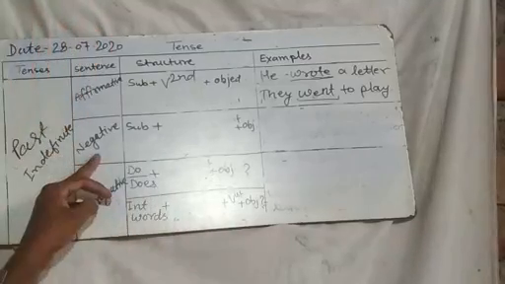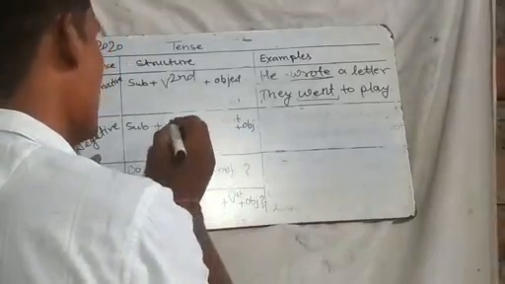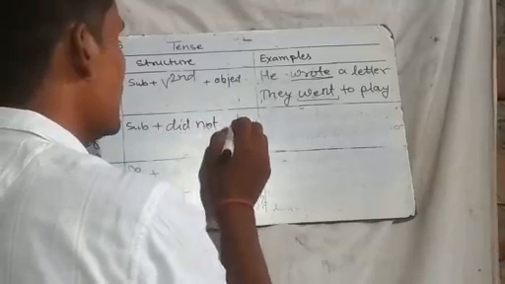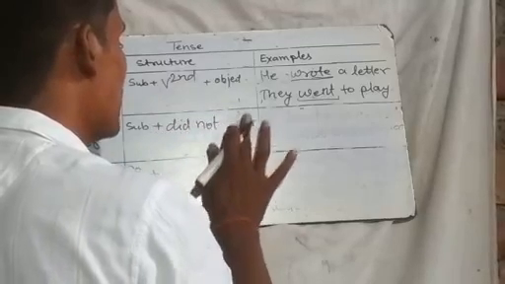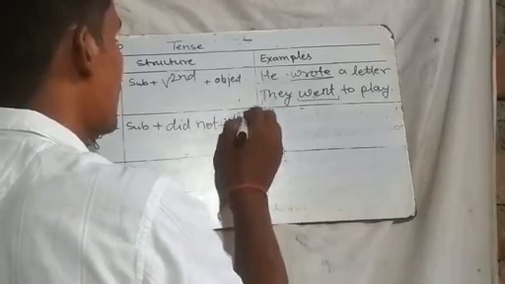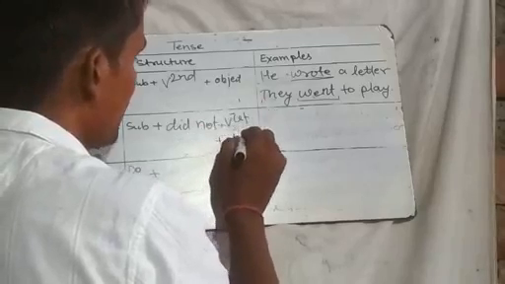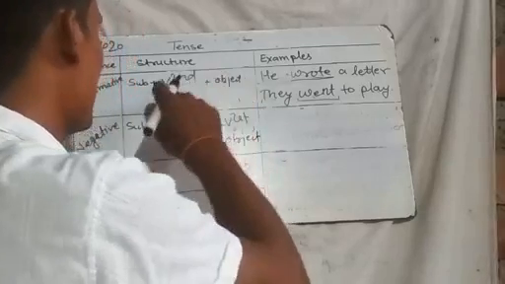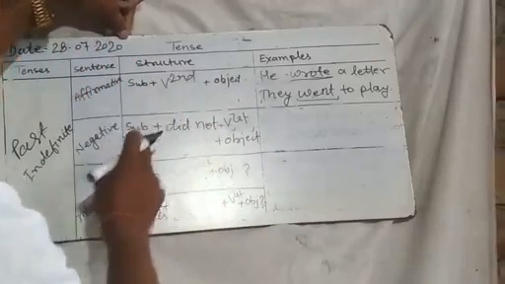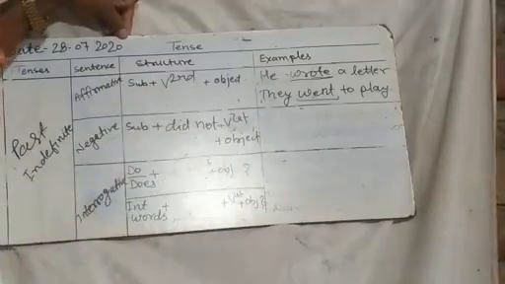Next we come to the negative sentence. In the negative sentence of the past indefinite tense we use 'did not' as a helping verb. With it we use the first form of the verb, and after that the object. So you find here that in an affirmative sentence we use the second form of the main verb, and in a negative sentence we use the first form of the main verb.